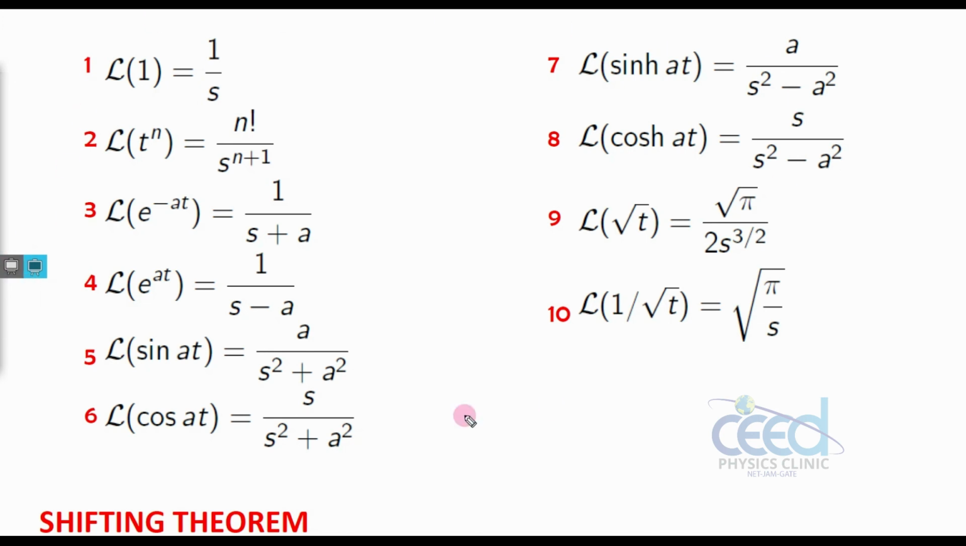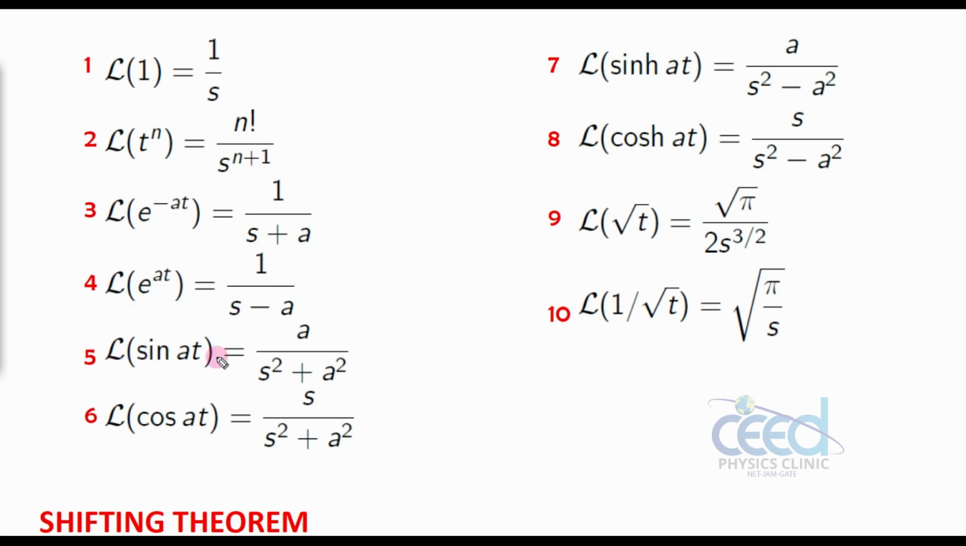Okay, these all are the fundamental results which we have to know by heart. So what are the results? Laplace of 1 is 1 by s. What is Laplace of t raised to n? That is n factorial divided by s raised to n plus 1. What is Laplace of e raised to minus at? That is 1 by s plus a. This all we have done. What is Laplace of e raised to at? 1 by s minus a.